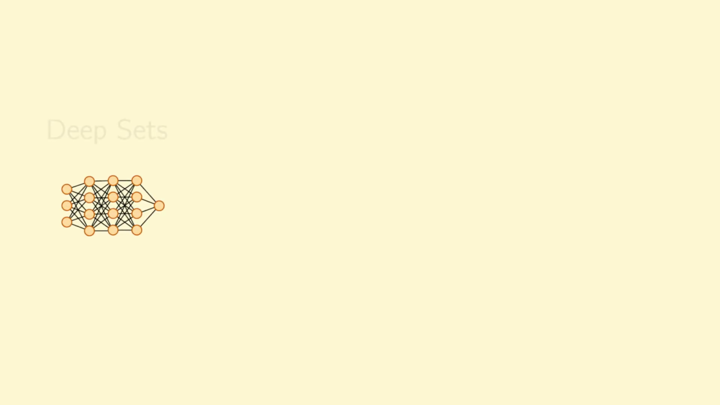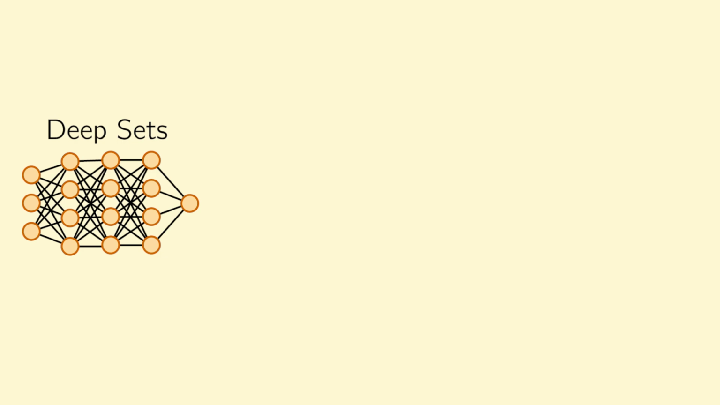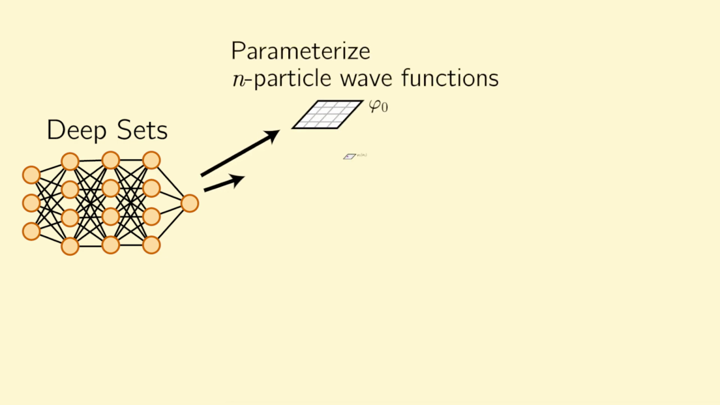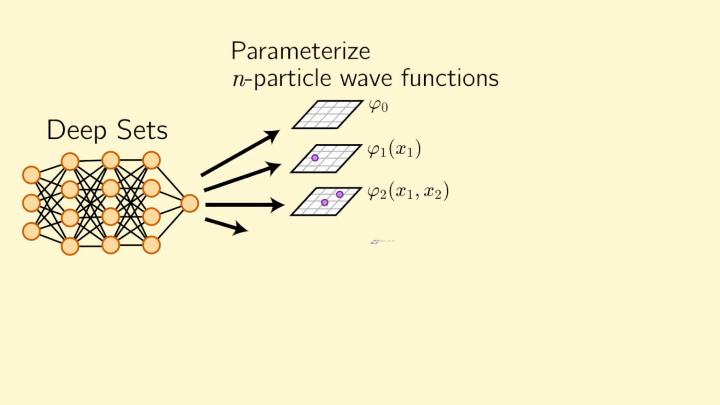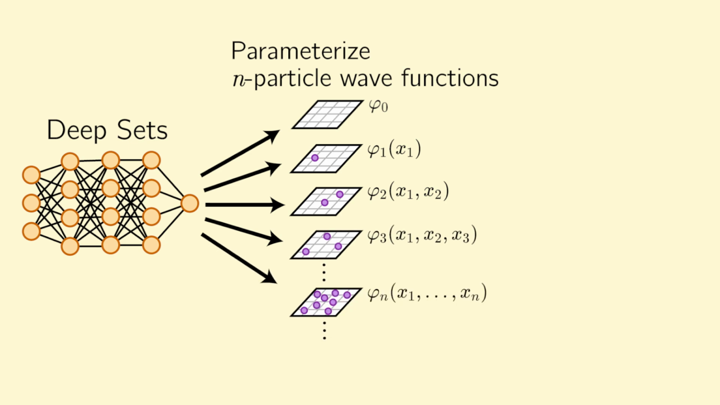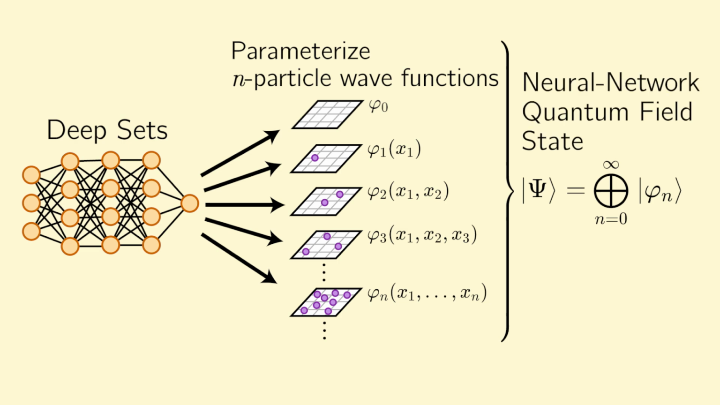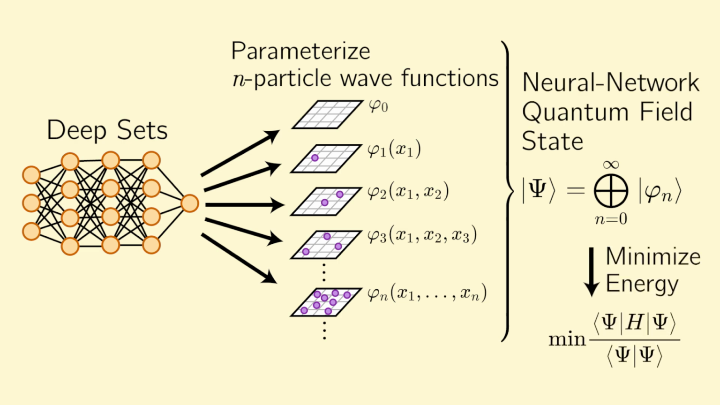Before going on to the results section, I want to briefly recap what we've achieved here. We've introduced the deep sets neural network architecture and shown how we can use it to parameterize a whole collection of n-particle wave functions. This collection of parameterized n-particle wave functions then constitutes our neural network quantum field state ansatz. Using this ansatz, we can then minimize the energy of some Hamiltonian using the techniques illustrated on the previous slides, and upon optimization, this will ideally provide a good approximation to the ground state of that field theory.